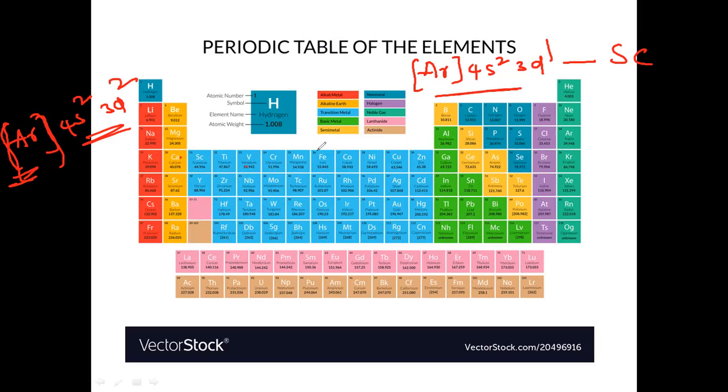So let us see the electronic configuration of them. So let us see here.